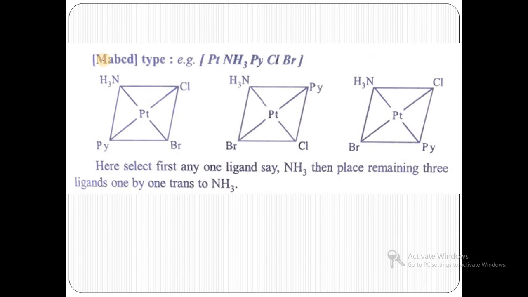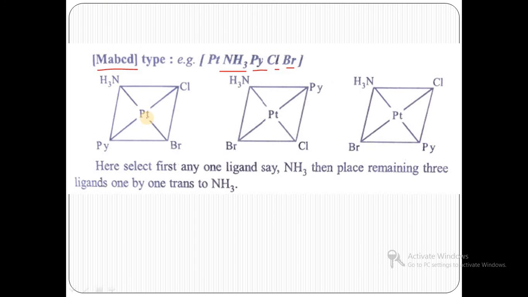Then the next example, MABCD type. Example, platinum with NH3, pyridine, chlorine, bromine. What is the nomenclature of this compound? For alphabetical order, ammine comes first: ammine, bromo, chloro, pyridine platinum(II).